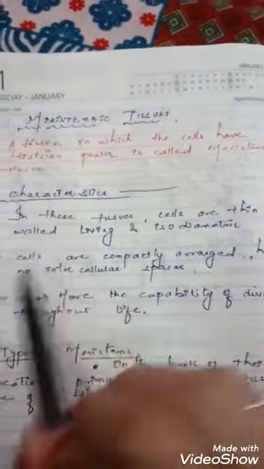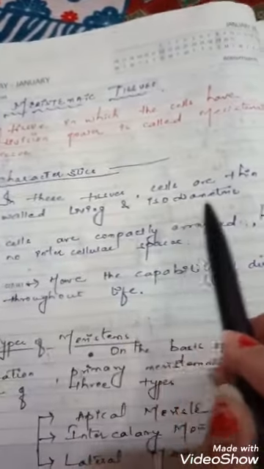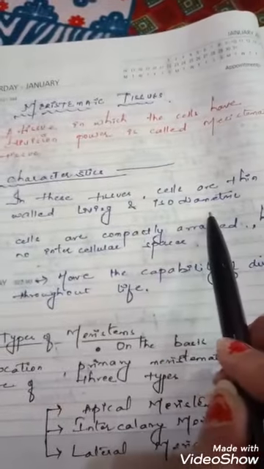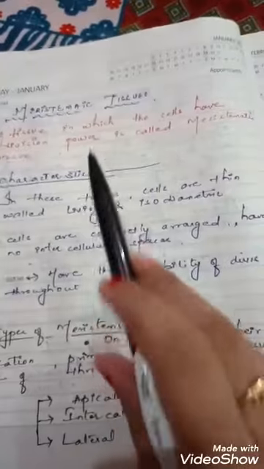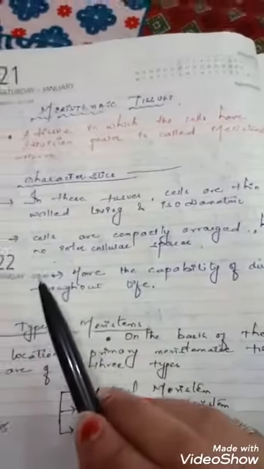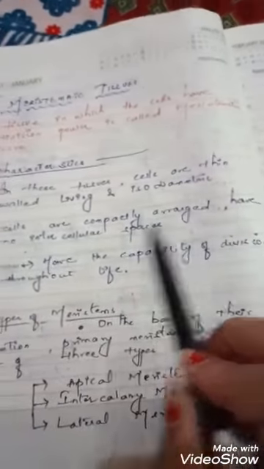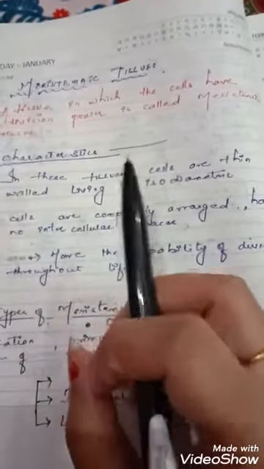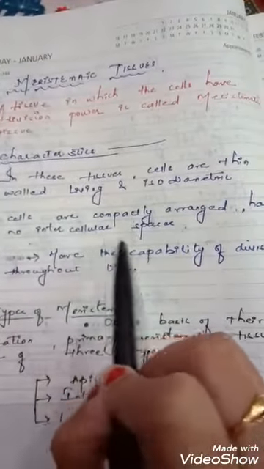What are its characteristics? The first one is that in these tissues, cells are thin-walled, living, and isodiametric. This tells about the shape of the cells present in such tissues. The second characteristic is that cells are compactly arranged and have no intercellular spaces. So they are close to each other, and they don't have any intercellular space between them.